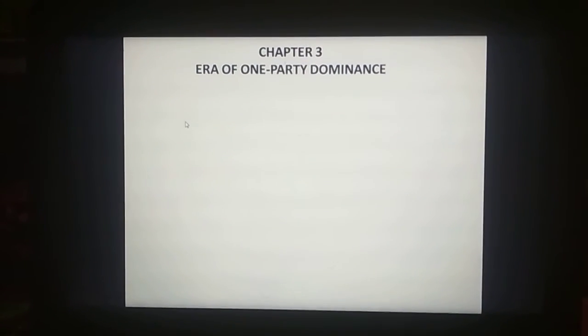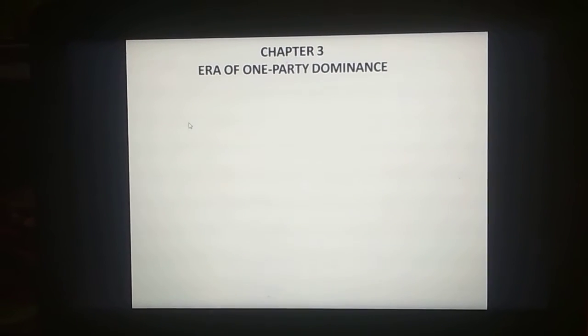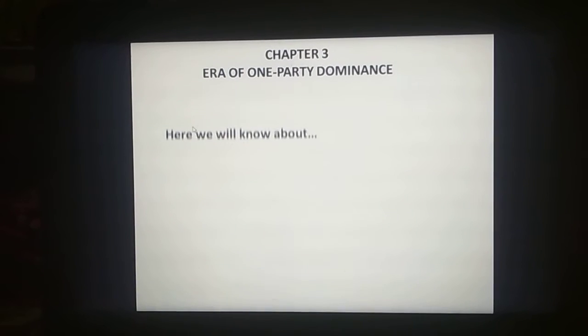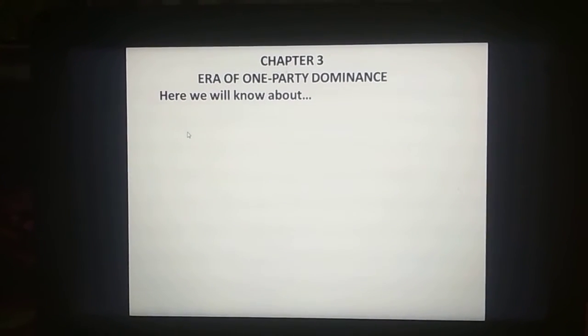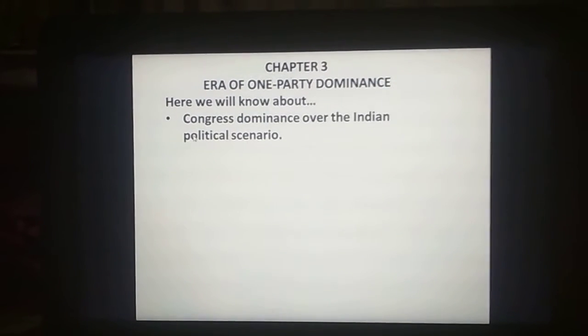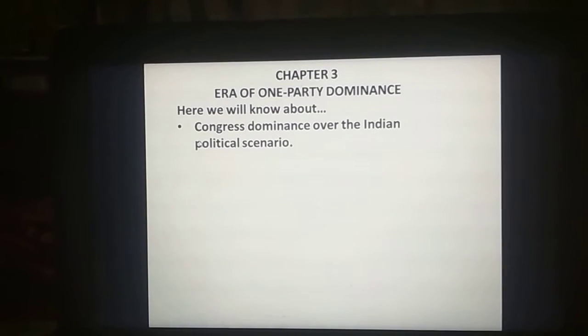There are some things we need to know about this one party dominance in our country. Like I've told you, it's about Congress dominance over the Indian political scenario.